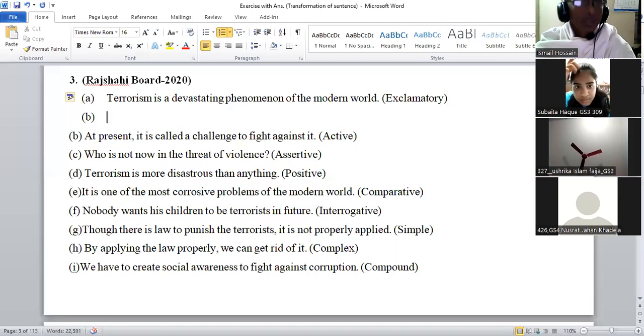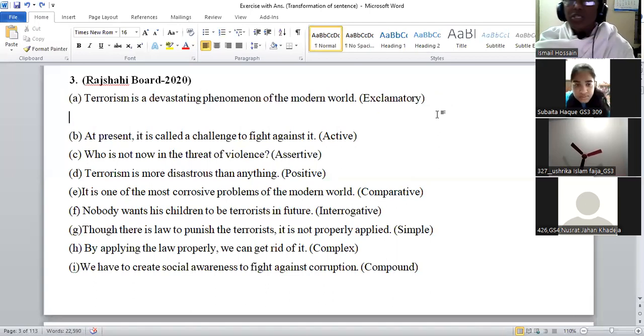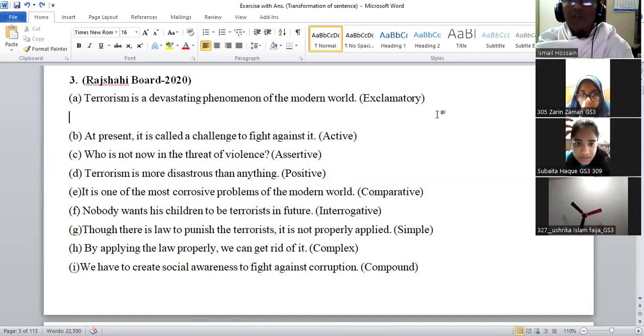Let's see the first one. You can see here. Can you see the screen, girls? Yes, sir. So you can see here, the first sentence is: Terrorism is a devastating phenomenon of the modern world. Make it exclamatory.